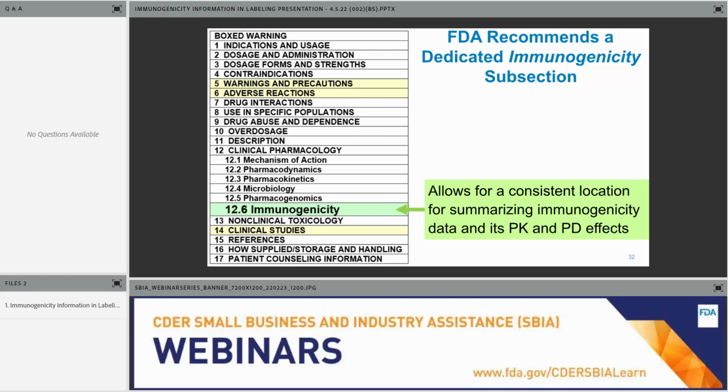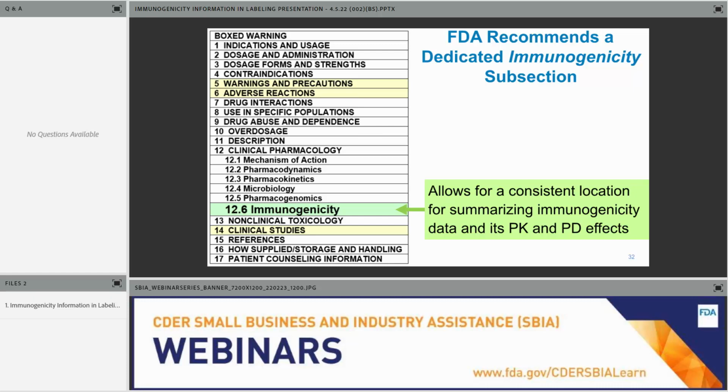In the use in specific populations section, section 8, we have the pediatric use subsection. Likewise, we created subsection 12.6, the immunogenicity subsection in the clinical pharmacology section of labeling, to be the home section for immunogenicity information. So healthcare practitioners can go to this subsection to find the relevant information.